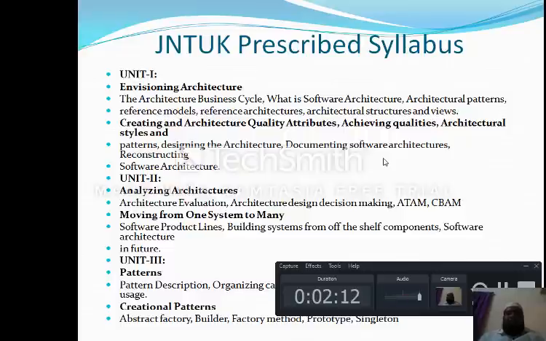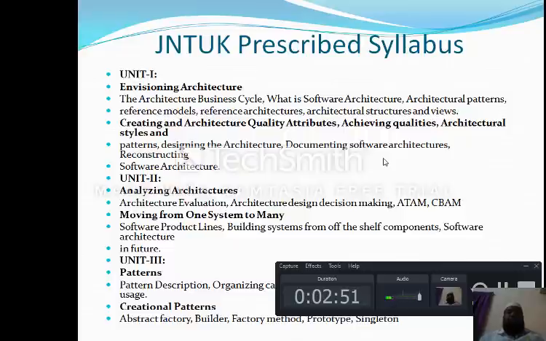Likewise, this whole subject depends upon your software engineering architecture and design concepts. So here in the first unit we will deal with the architecture basics, architecture fundamentals, which include the whole business cycle of the architecture, and then the definition of architecture, architectural patterns, reference models, reference architectures, architectural styles, structures and views.